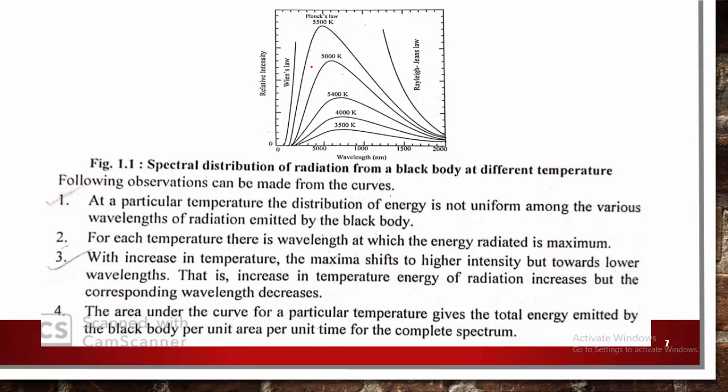All the curves pass through a maximum, and with an increase in temperature, the maxima shift to higher intensity but towards lower wavelengths. That is, with an increase in temperature, the radiated energy increases but the corresponding wavelength decreases.